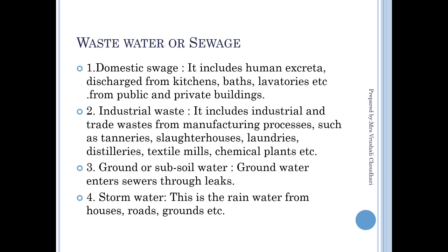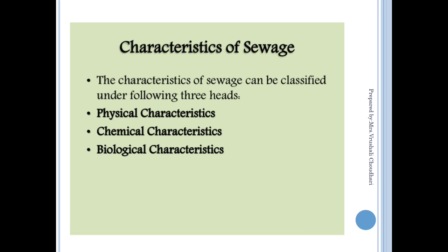The characteristics of sewage are classified into the following three categories: physical characteristics, chemical characteristics, and biological characteristics.